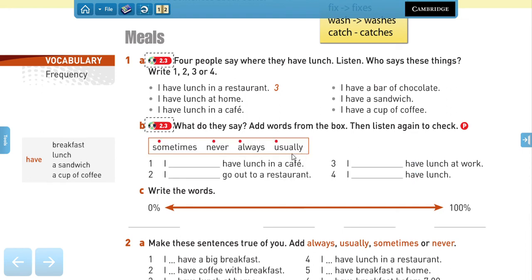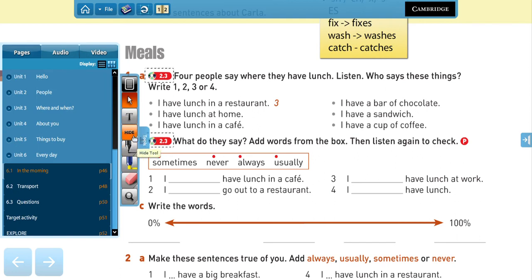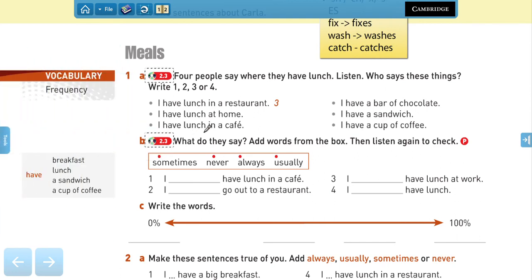Okay, so the first person said, number 1, I have lunch in a cafe. Then he said, I have a sandwich and a cup of coffee. Very good.